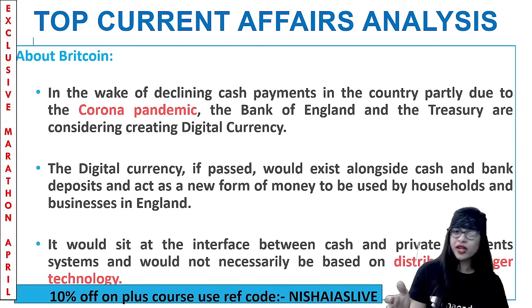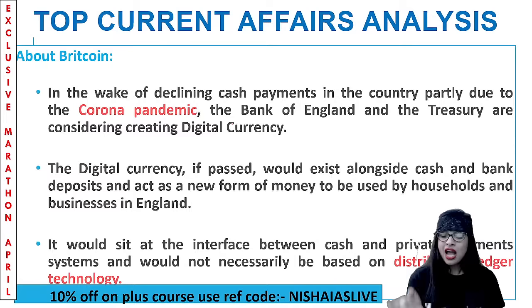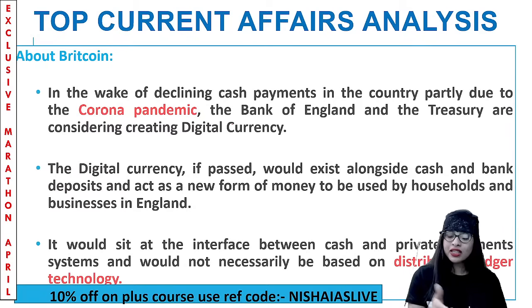Not only in the UK, guys, the entire globe, I can tell you. And partly one of the reasons was the pandemic. So now what happened? Keeping that in mind, the Bank of England, the central bank of England, and the Treasury were considering creating something called a digital currency because cash payments were declining. So this digital currency, if passed, would exist alongside cash and bank deposits.